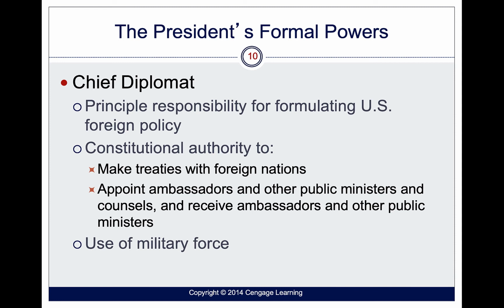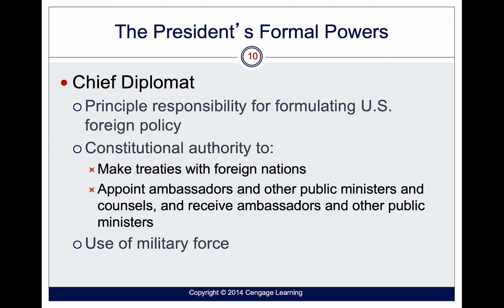The president is also chief diplomat, so they're responsible for formulating U.S. foreign policy or relations with other countries. They can make treaties with foreign nations. They appoint our ambassadors and our other public ministers and consuls. And when we have some diplomatic situation where another government comes into the United States for a visit, the president is supposed to receive those ambassadors and other public ministers.